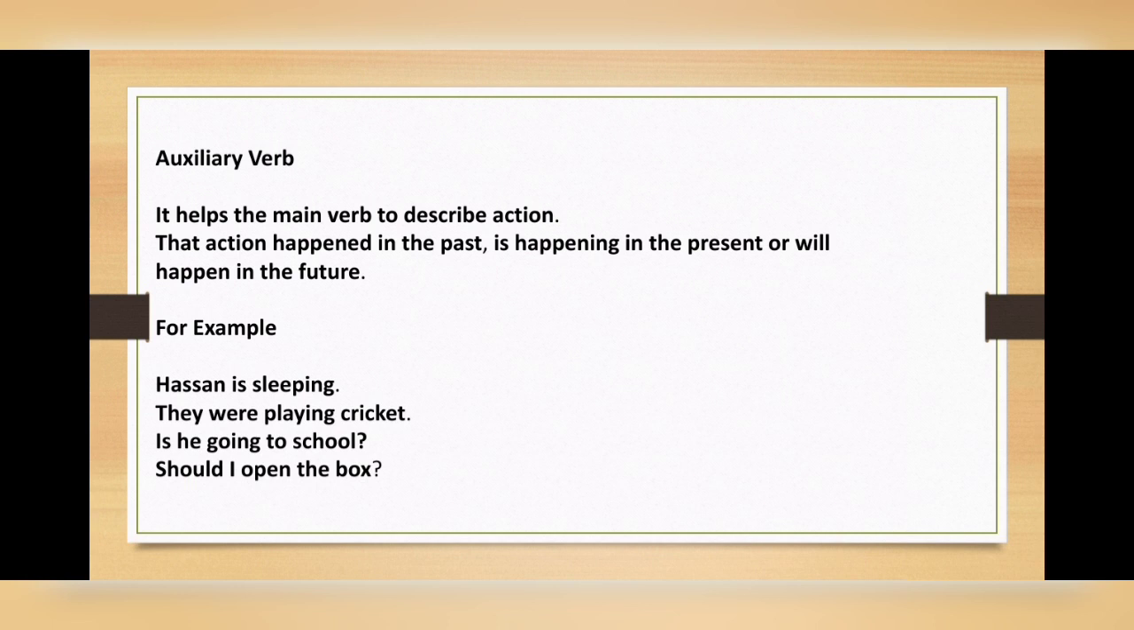Let's see another example. They were playing cricket. As we know, the action here is playing, so it is the main verb. And the word were is the helping verb that tells us that the action was done in the past. Auxiliary verbs also tell if the sentence is negative or interrogative. For example, is he going to school? Should I open the box? He did not help me. So here is, did not and should are telling that the sentences are negative and interrogative.